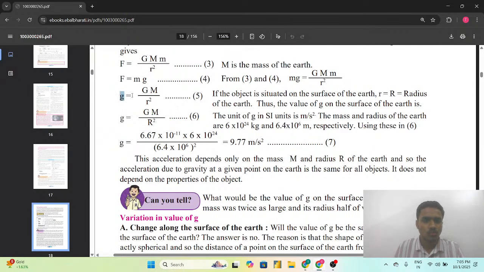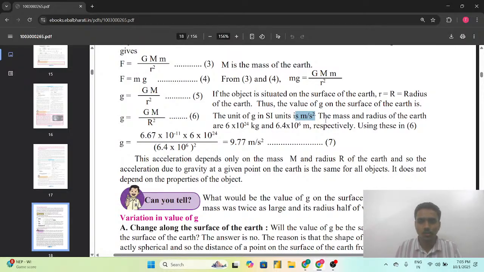So from equations 3 and 4, mg = G M m / r², and the m will get cancelled, so g = GM / r². If the object is situated on the surface of the earth, r equals R, the radius of the earth, so the value of g on the surface of the earth is g = GM / R². The SI unit of g is meter per second square.